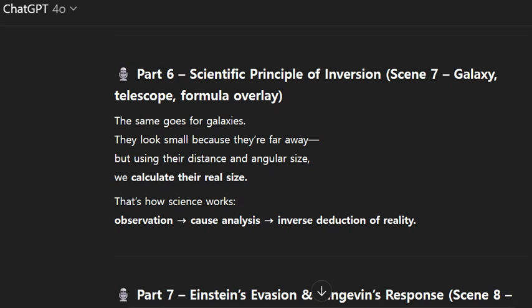Part 6, Scientific principle of inversion. Scene 7, Galaxy, telescope, formula overlay. The same goes for galaxies. They look small because they're far away, but using their distance and angular size, we calculate their real size. That's how science works. Observation, cause analysis, inverse deduction of reality.